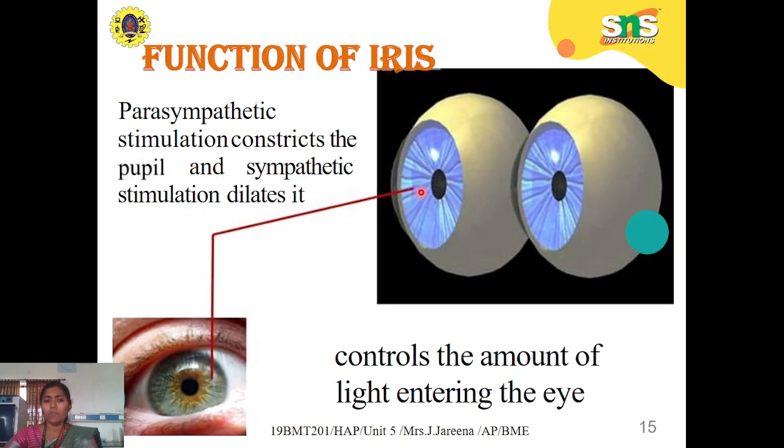It helps to constrict the pupil and dilate the pupil based on demand. It will decide whether to send more or less light, so based on that it will control whether the pupil expands or dilates.